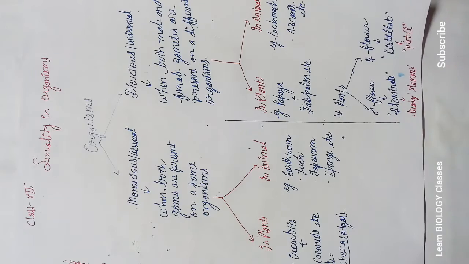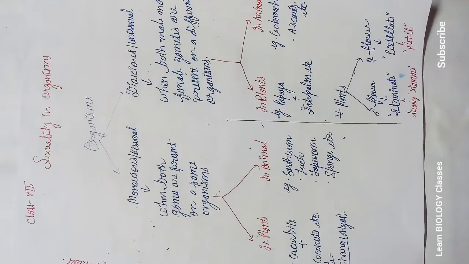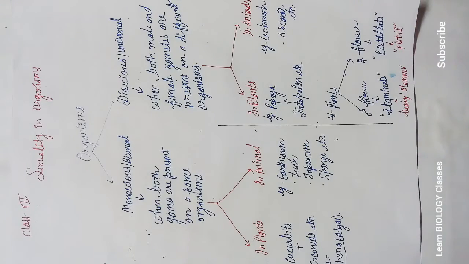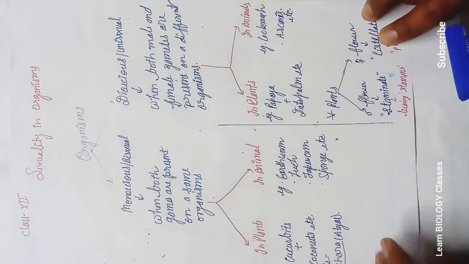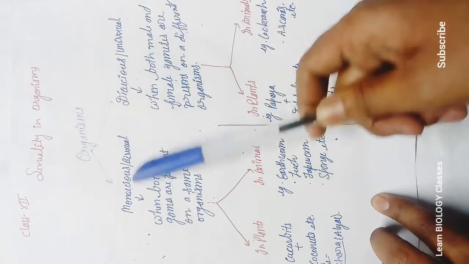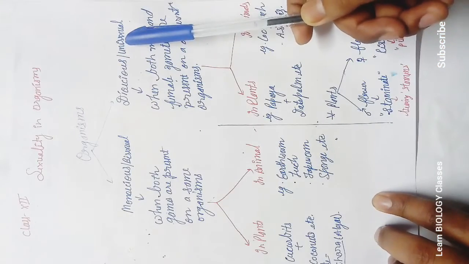About sexuality in organisms. Sexuality in organisms is a very important and very confusing topic. So just listen to me carefully. First of all, organisms can be categorized into two types. First is the monoecious, next is the dioecious. Monoecious is also known as bisexual, dioecious is known as unisexual.